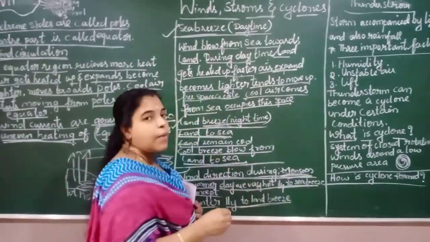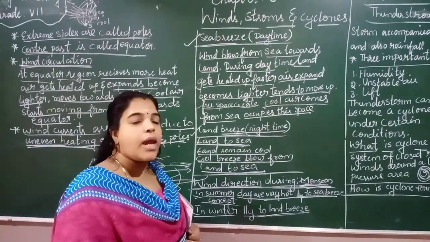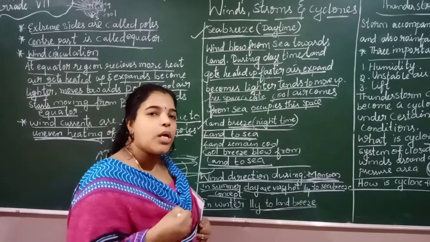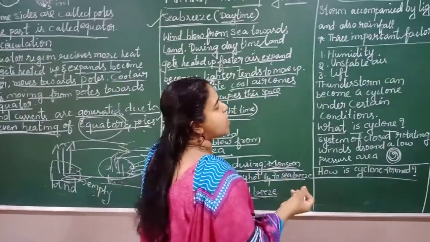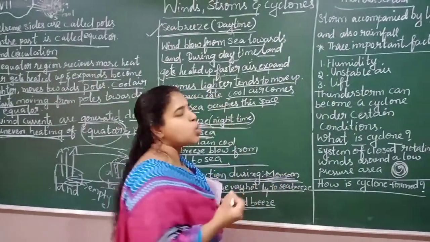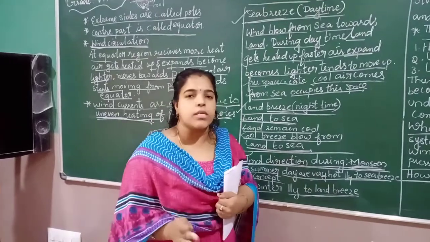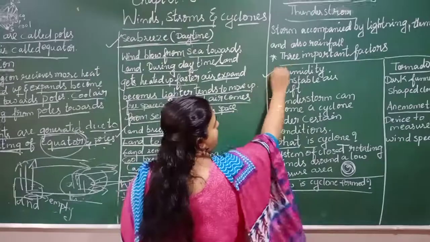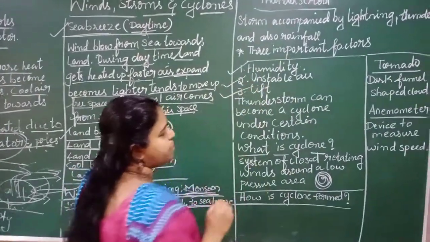You already heard about the thunderstorm. What do you mean by thunderstorms? Heavy rain accompanied by lightning and thunder, that we call a thunderstorm. What are the three factors affecting the thunderstorm? Let's see: humidity, unstable air and lift.